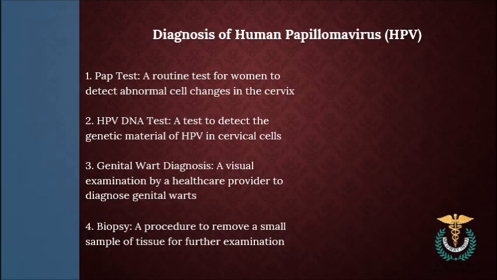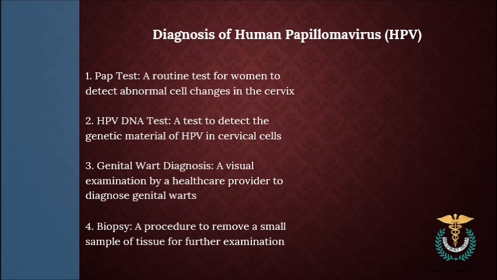Coming to the diagnosis of HPV, it commonly involves a physical examination, which is visual inspection of the genital area for any visible warts or lesions. A pelvic examination can be performed to check for any abnormal cell changes or lesions on the cervix. As far as laboratory testing is concerned, the PAP test, also known as a PAP smear, is a screening test that collects cells from the cervix to check for abnormal cell changes.